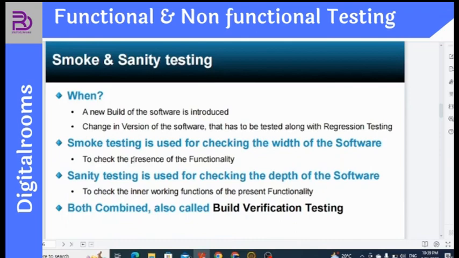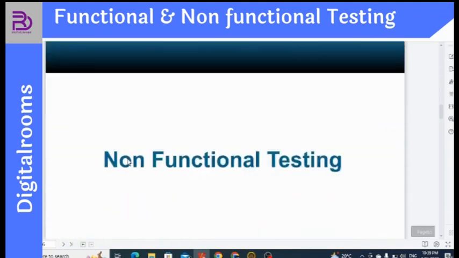Both combined are also called build verification testing. It means we verify that whatever regression testing, unit testing, integration testing, system testing we have performed till now in terms of functionality of the website, we just ensure with build verification testing that each module, each of the functionality is working and is tested in depth without escaping anything.